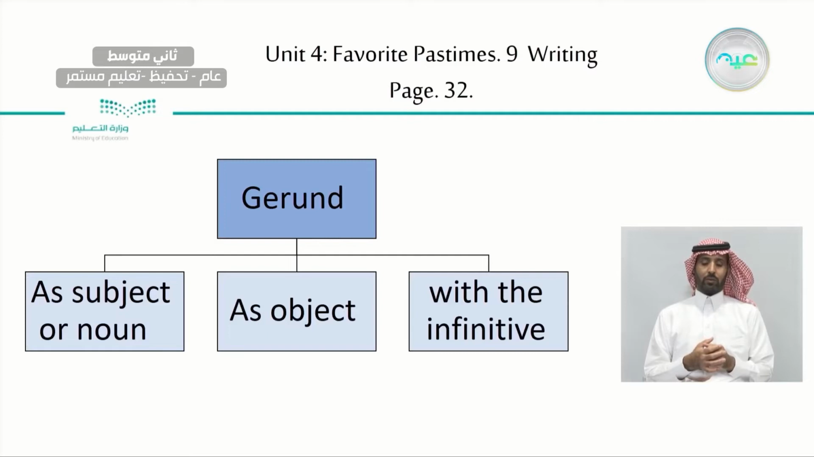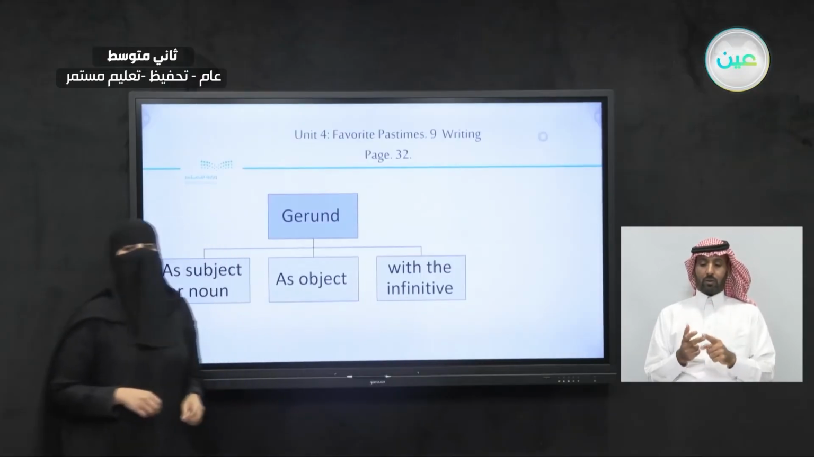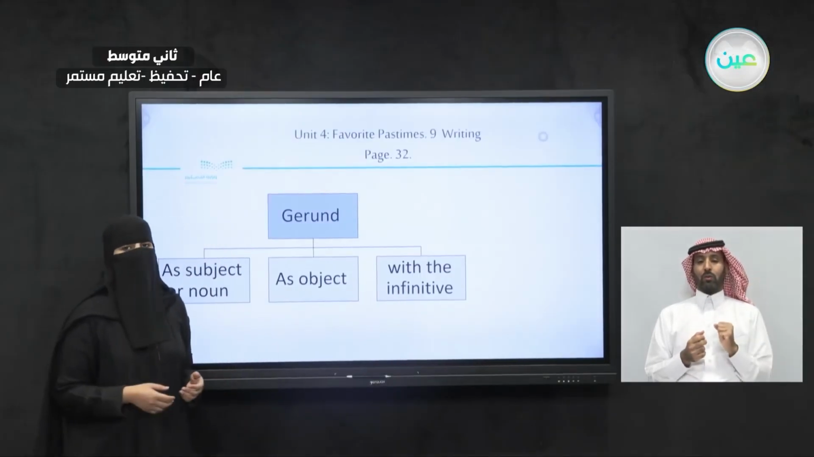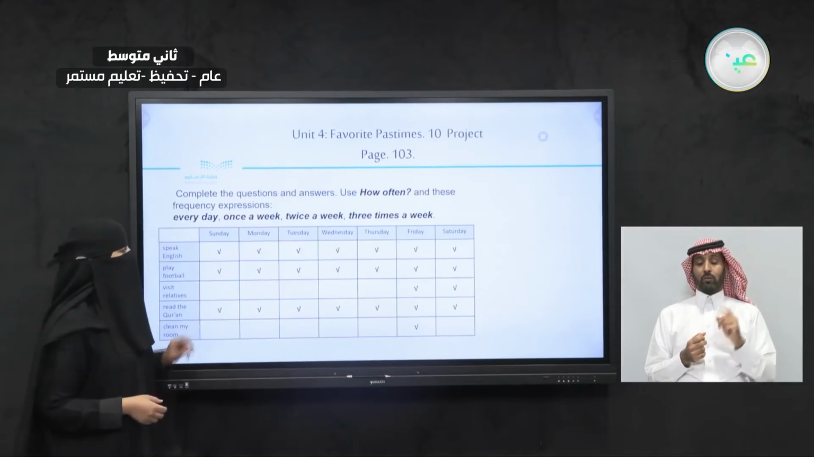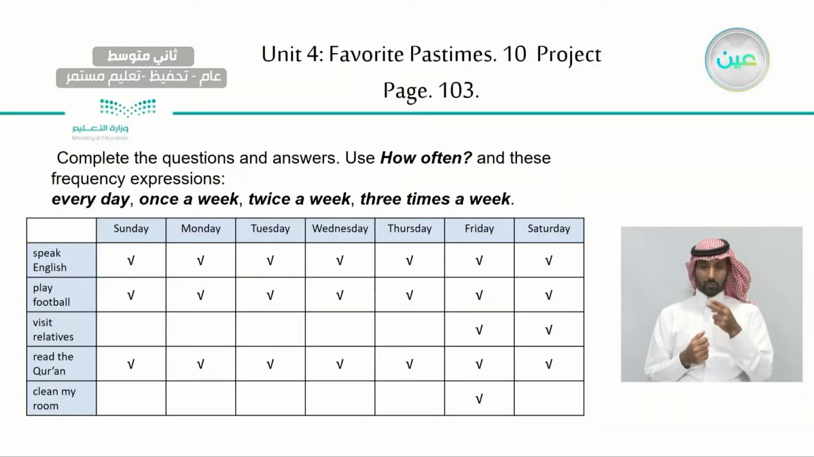Where is it? Here. Growing trees is my unusual hobby. See? Here, it's in the place of a subject. How about an object? I like growing trees. Growing here as if it's an object. And what else with infinitive? I like to plant the tree. So now, let's take a look at this.